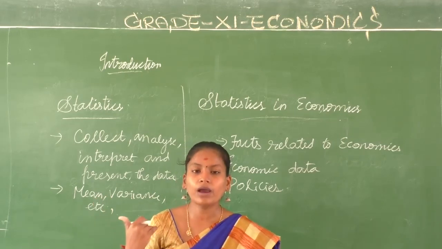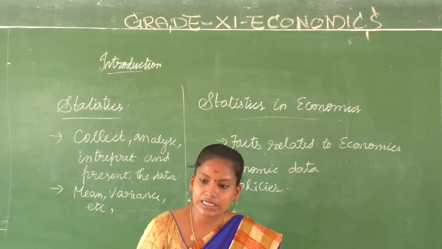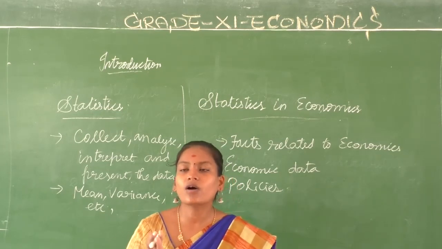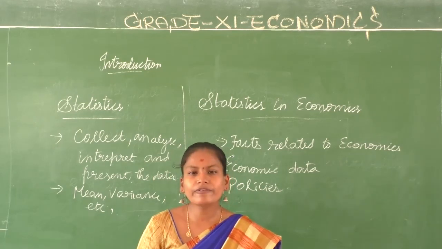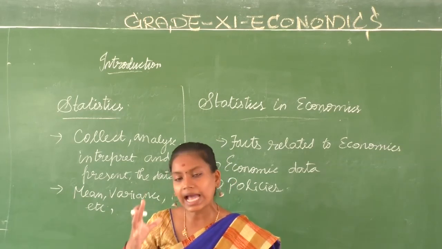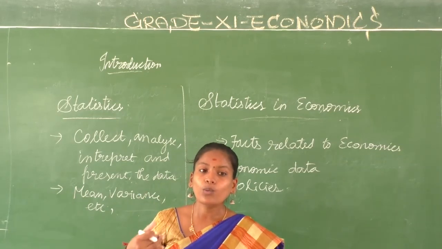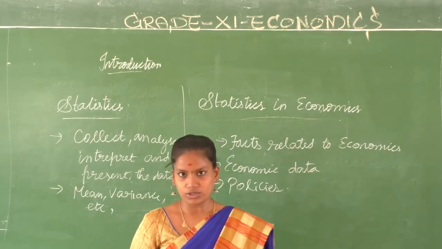Its place is becoming very, very important and crucial. That is the reason we are going to have statistics along with economics, so that we will be able to understand a problem in more exact terms, so that we can work it out properly and find the suitable measures.